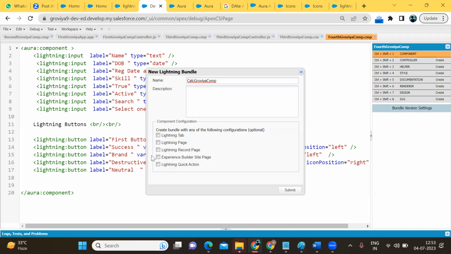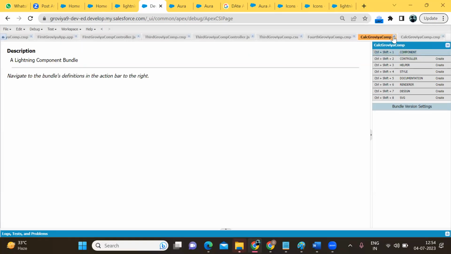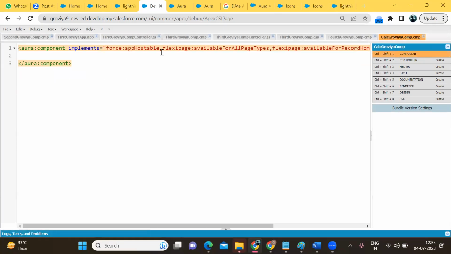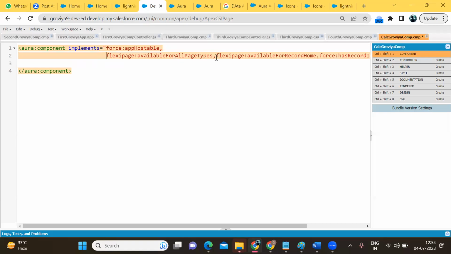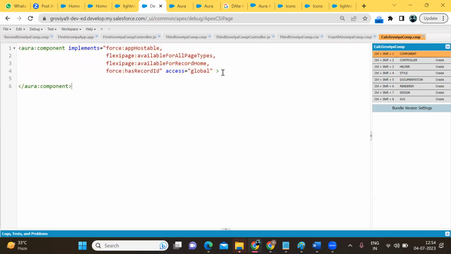If you want to add it on any page, you can add the interface. Now we have to create the UI. First I'm going to create the UI, then we will write the logic.